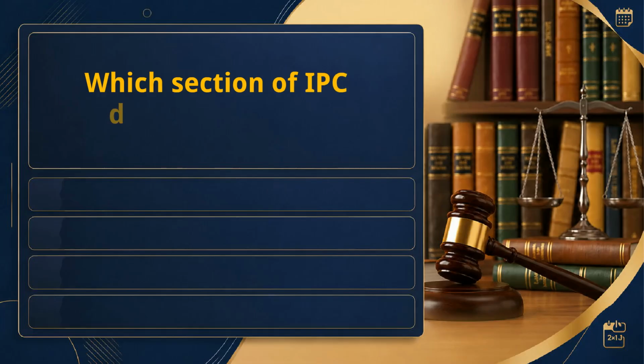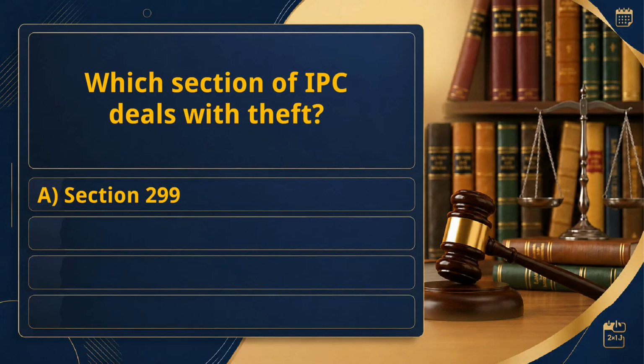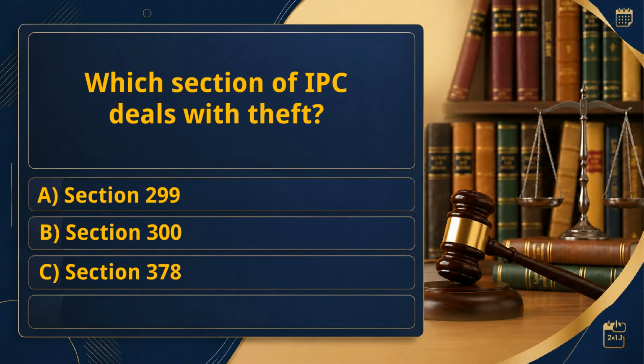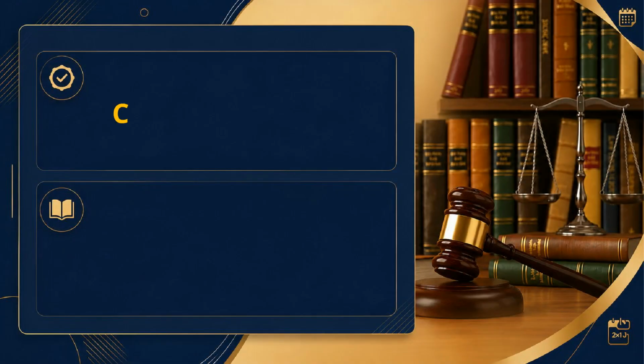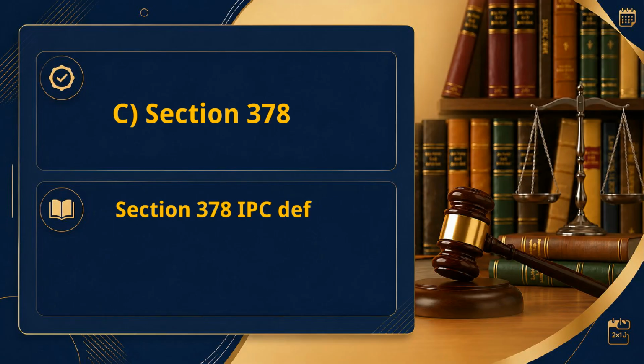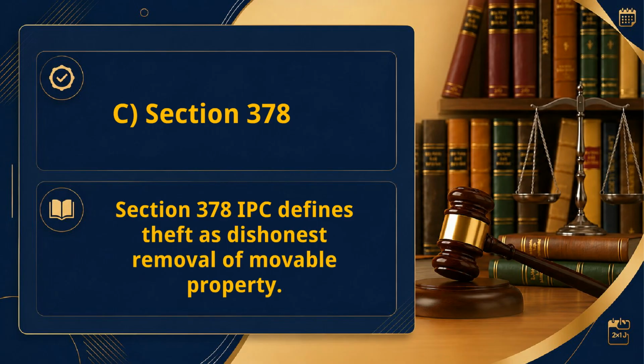Which section of IPC deals with theft? A. Section 299. B. Section 300. C. Section 378. D. Section 420. Right answer: C. Section 378. Section 378 IPC defines theft as dishonest removal of movable property.